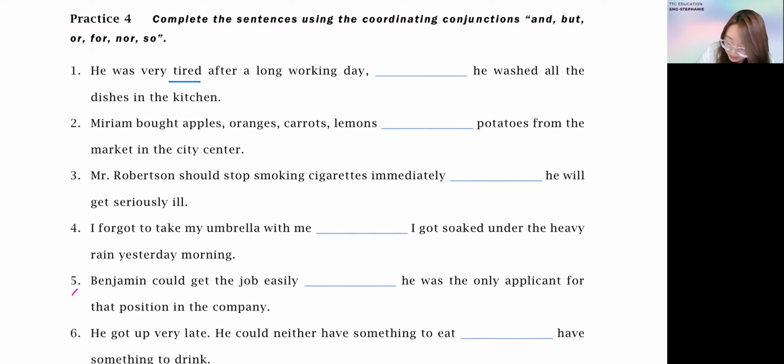So this one, tired, some negative connotations, right? Tiring. Okay, he washed all the dishes in the kitchen. Wow, but he still did something, washed all. So he did something that is positive. Okay, means that he's very diligent, hardworking. Although he's tired, he still washed all the dishes. So which one should I use? Do I use and? Do I use but? Or for, nor, or so? Which one do I use?